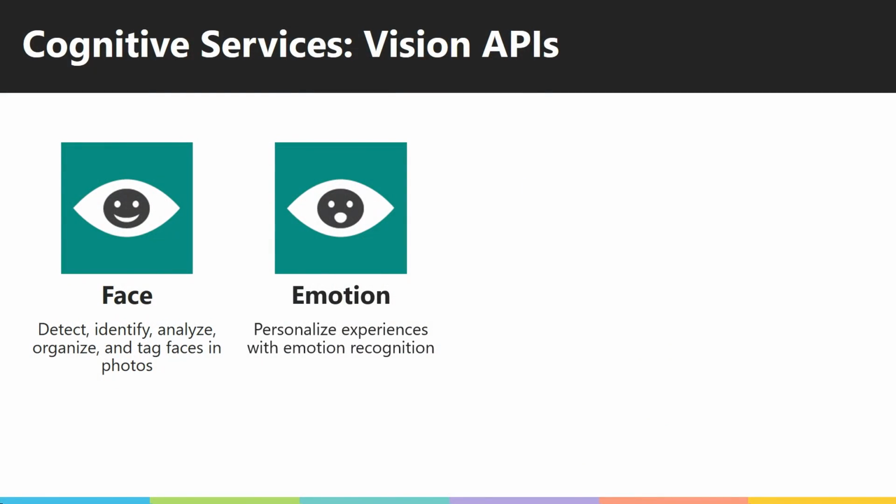The next API is Emotion, which, like Face API, works on humans, but this one's a little bit different, and I'm going to show a demo of it. What it does is it recognizes actual emotions in people. So here I'm pretty neutral, but I can smile, and it detects happiness. Oh, no, it's not transferred over.